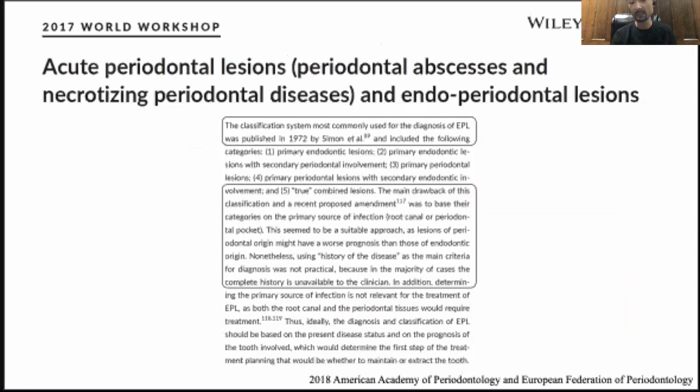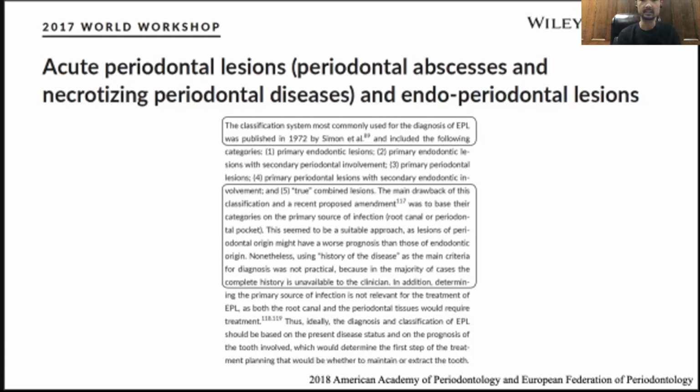This is the new AAP classification. It criticizes Simon's classification. It says the main drawback of Simon's classification was to base its categories on the primary source of infection, such as the root canal or periodontal pocket. This seemed to be a suitable approach, as a lesion of periodontal origin might have a worse prognosis than those of endodontic origin. Nonetheless, using the history of the disease as the main criterion for diagnosis was not practical, because in the majority of cases, the complete history is unavailable to the clinician.